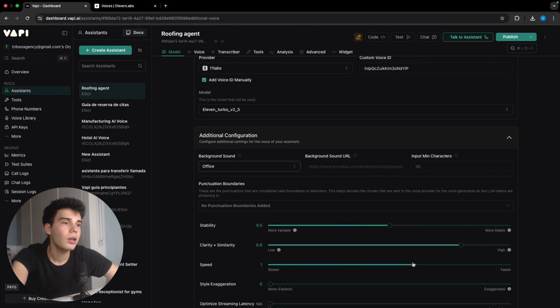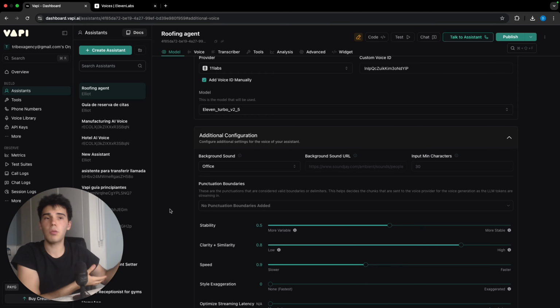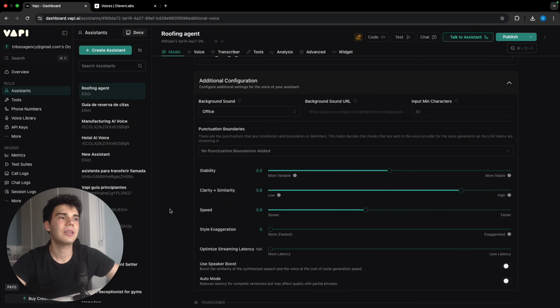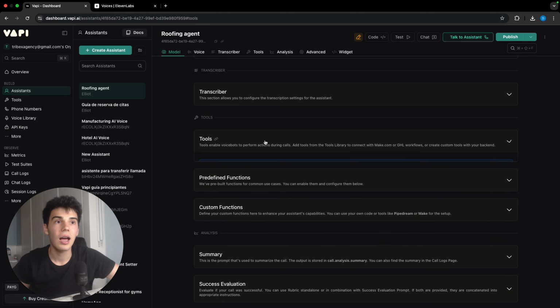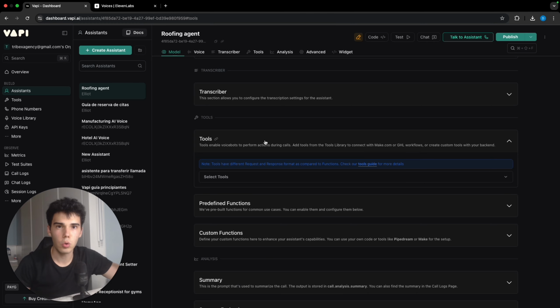I like it. And then the speed, I'm gonna lower it a bit to 0.9 if we can. There you go. Because I think that when an AI voice agent is a bit slower, it sounds more realistic. Fantastic.